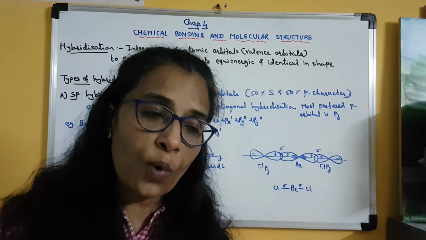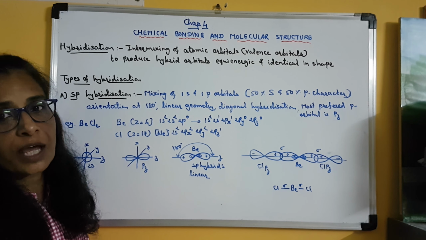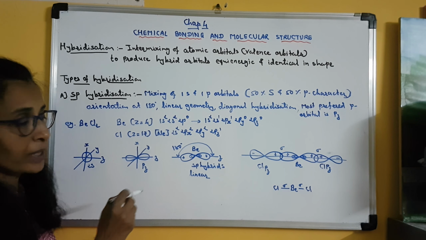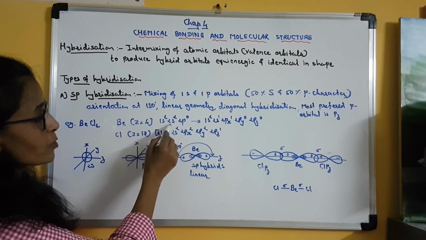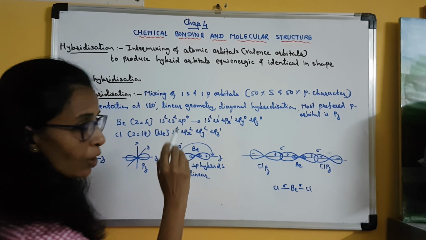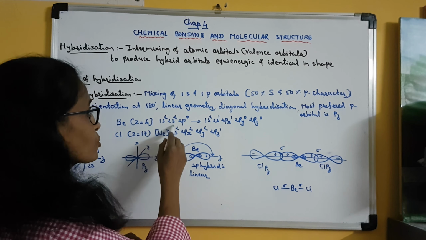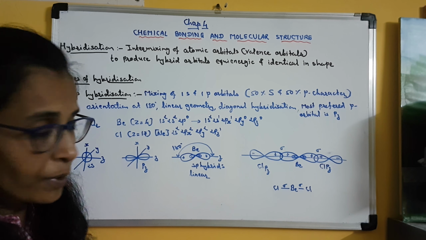Sometimes, as per the requirement, a paired electron can also participate in hybridization. Here is an example in which the electron pair is present in the 2s orbital, but by promotion of an electron to the vacant p orbital, the orbital which had the paired electron also participates in hybridization.